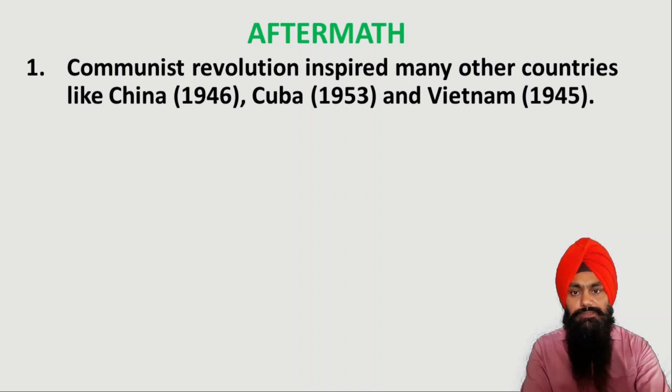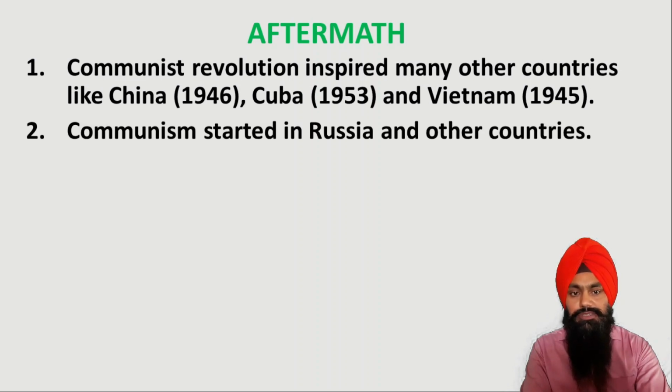The same kind of revolution also started in Vietnam in 1945 under the leadership of Ho Chi Minh. Many other countries got inspired by Russia, and communism started not only in Russia but in many other countries like China and Vietnam. These countries started adopting communism.